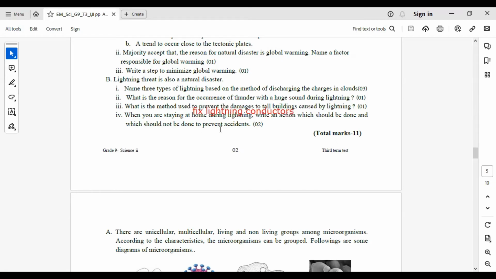When you are staying at home during lightning, write the action which should be done and which should not be done to prevent accidents. Should be done, you can write one thing to this: disconnect all electric equipment from plug sockets.